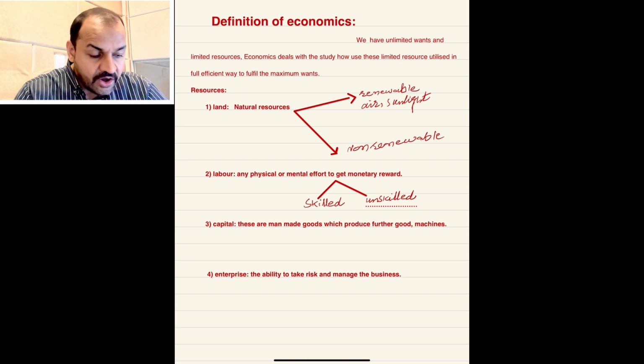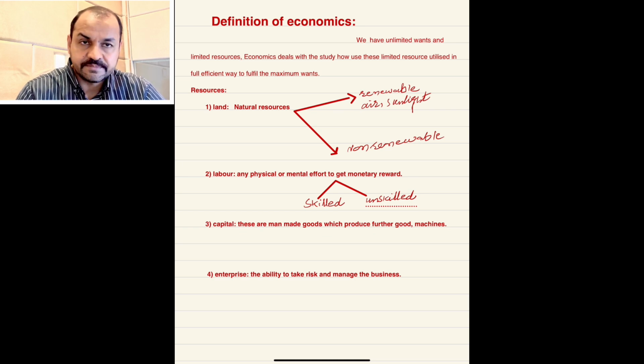Whereas non-renewable resources would deplete with their use. These are the minerals, fossil fuels, forests. So if we use these resources, a time will come when they will deplete. They will finish, they will decrease. Okay? So every economy has to face the problem of land, like natural resources. This resource is limited in nature in every economy.